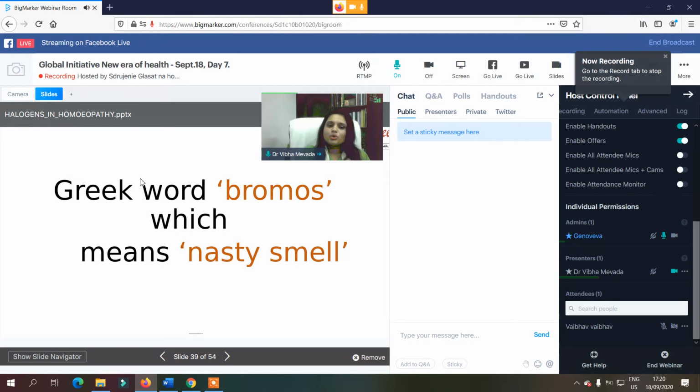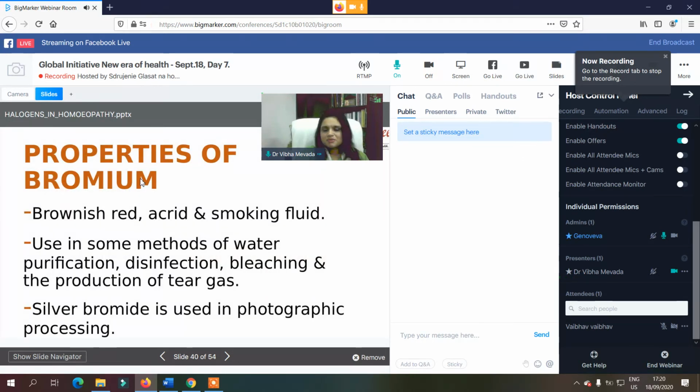Now the chief physical indication to prescribe the remedy. Because of the spasm in the respiratory system, this feeling of restriction is very well marked.